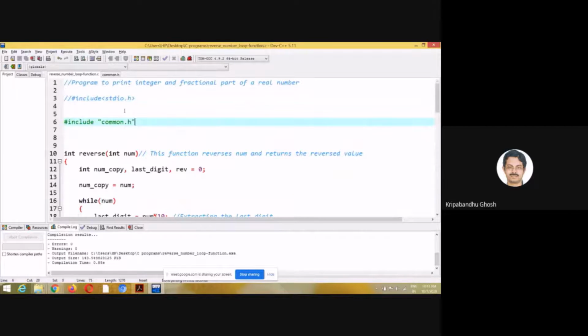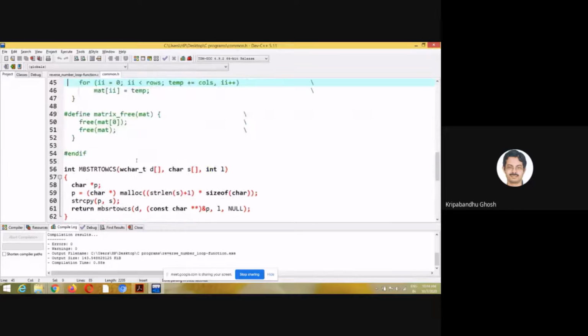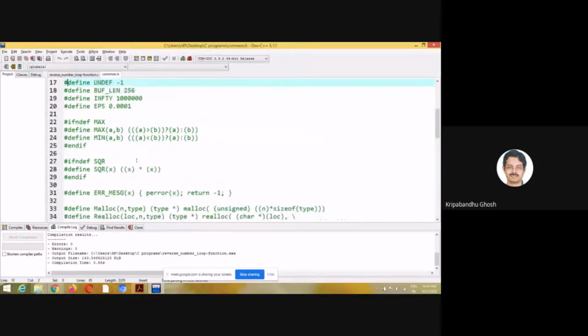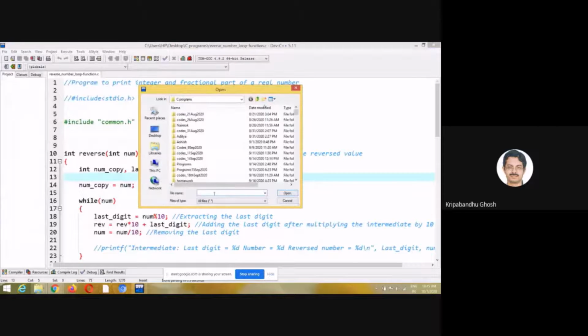Before this, we have been borrowing some functions which are written in the system provided header files. Now after this point of time, you should be able to write your own header files where you can define functions of your choice, and you can borrow. So common.h, you should put it in the same folder.